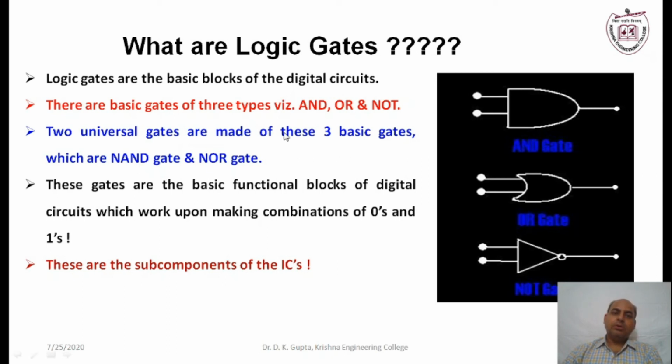That's why this is called a universal gate. So AND gate, OR gate, and NOT gate are basically called the basic functional blocks of a digital circuit. These gates deal with the signals that we call zeros and ones, that is, digital signals. So we can say these are the sub-components of an IC.